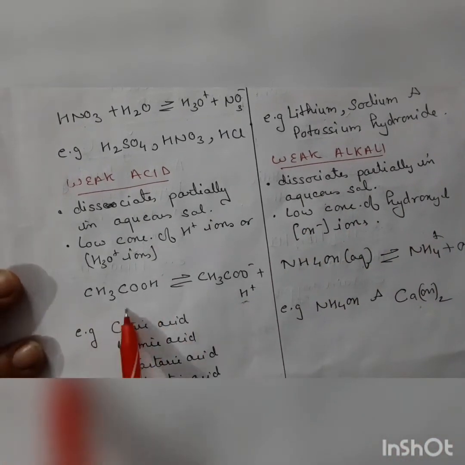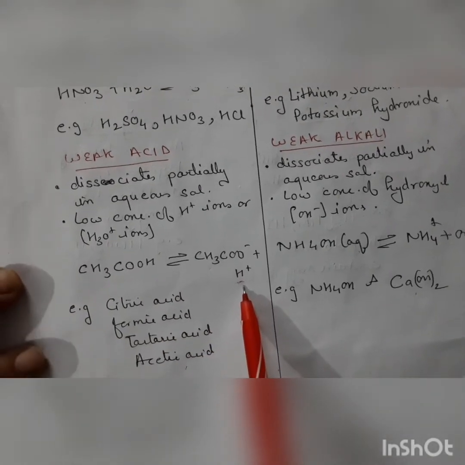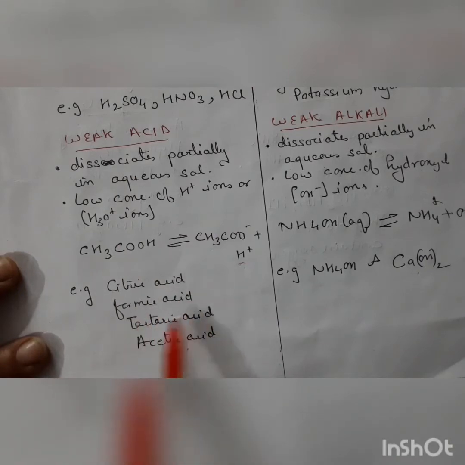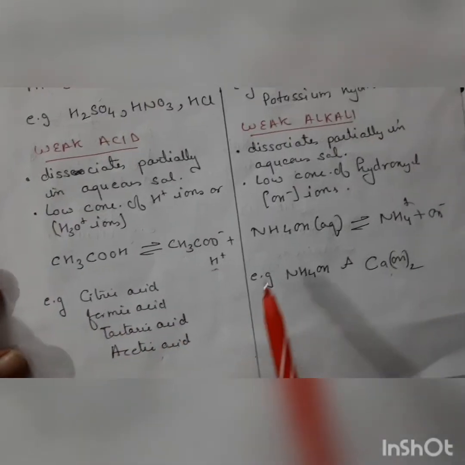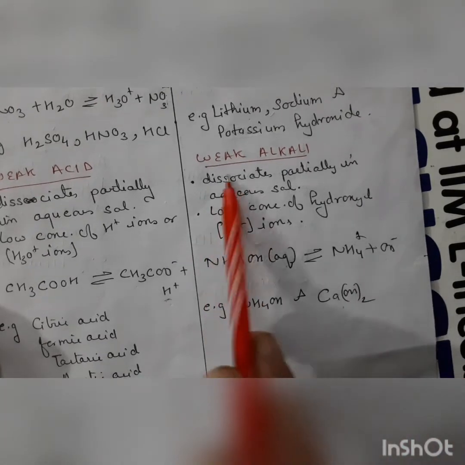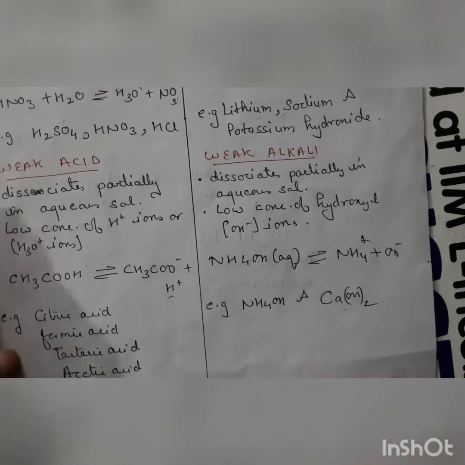Here acetic acid dissociates to give 1 acetate ion and 1 hydrogen ion. Examples of weak acids are citric acid, formic acid, tartaric acid and acetic acid. In weak alkali, ammonium hydroxide in aqueous solution gives an ammonium ion and 1 hydroxyl ion. Examples of weak alkali are ammonium hydroxide and calcium hydroxide.